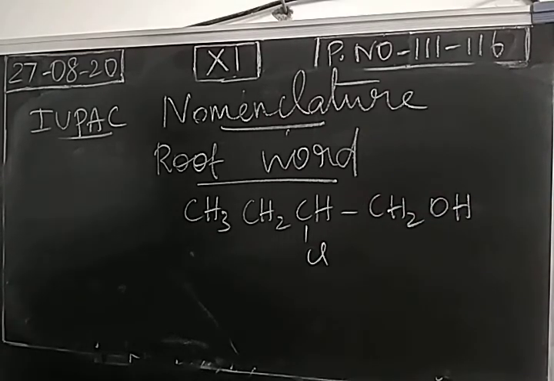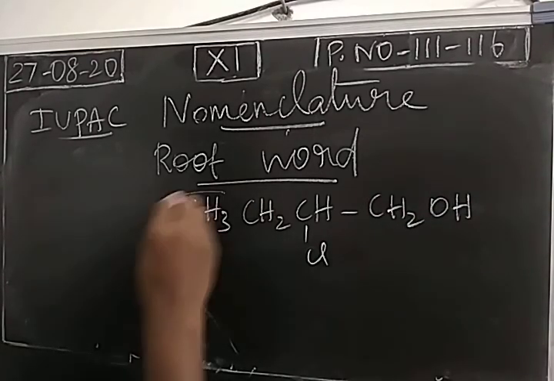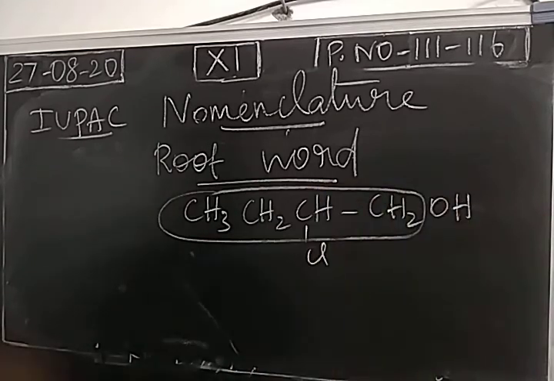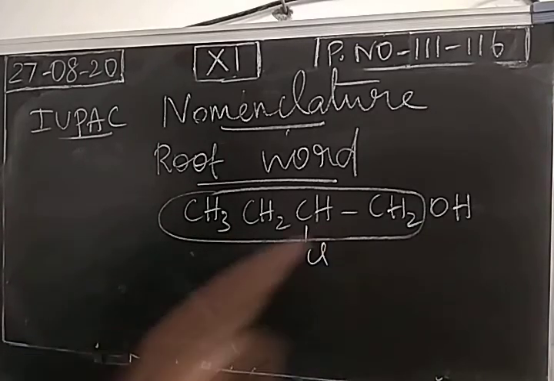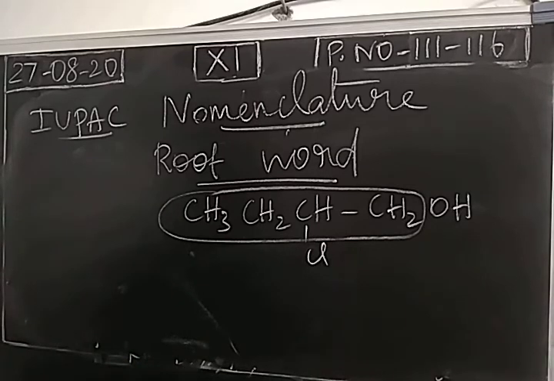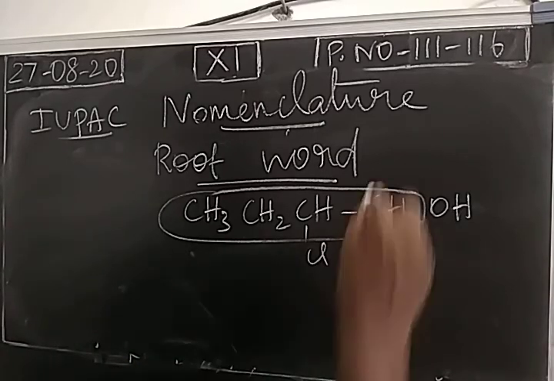Take this one. What is the first rule? We have to select longest chain. Longest chain means the chain containing more number of carbon atoms. After selecting the longest chain, what we have to do? First step, selecting longest chain. Second step, we have to give the number for carbon atoms.